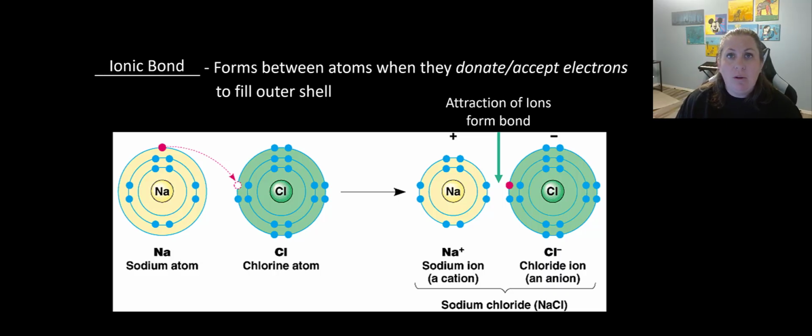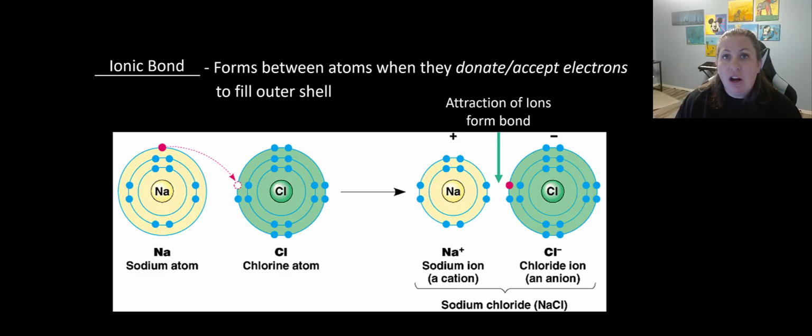Now if you look at chlorine, chlorine has 7 in its outer shell. It only needs 1 more to be happy. So it takes or accepts the donated electron, and now its outer shell is happy. But because it has an extra negative, an extra electron, it is now an ion that is Cl-. Okay, it is more negatively charged.